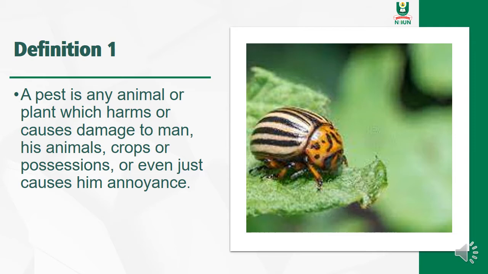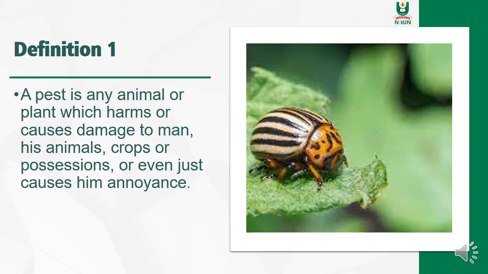And here we have: a pest is any animal or plant which harms or causes damage to man, his crops, animals, or possessions, or even just causes him annoyance. So that's the first definition of pest. So pests are not only animals, they could be plants, and they do not only cause damage to man, they cause damage to his crops, his animals, his possessions, or even just cause annoyance. So that is the first definition.